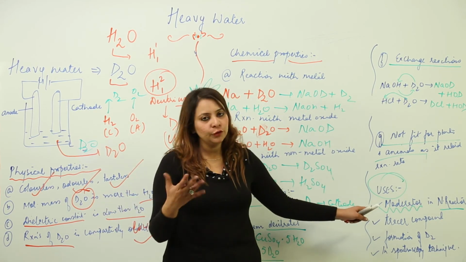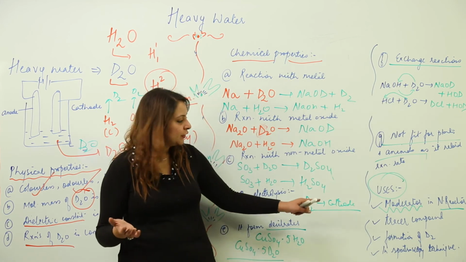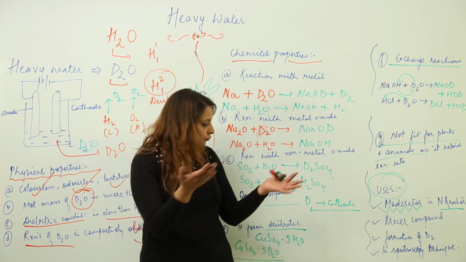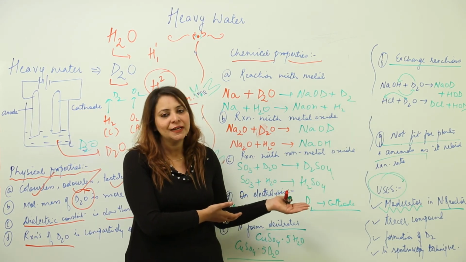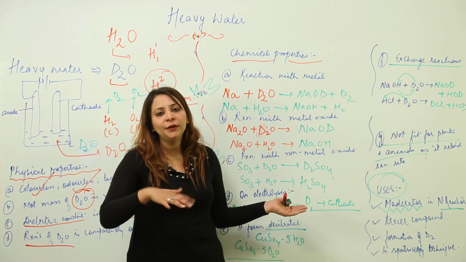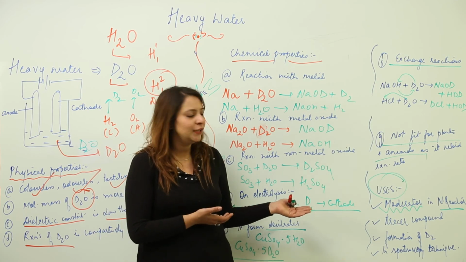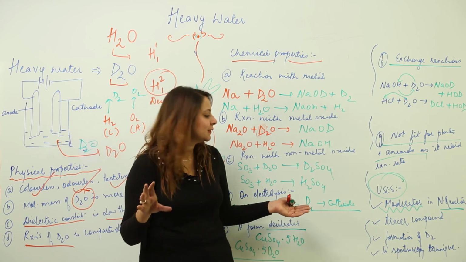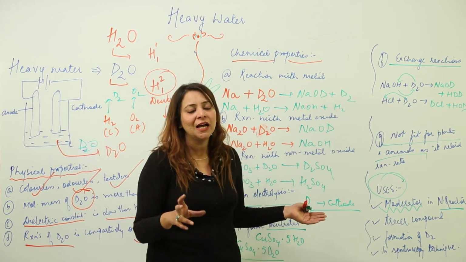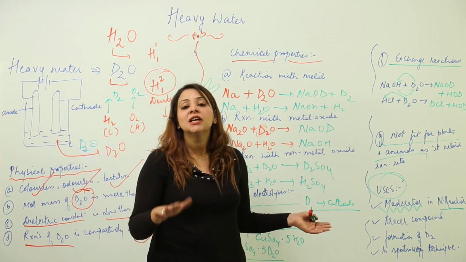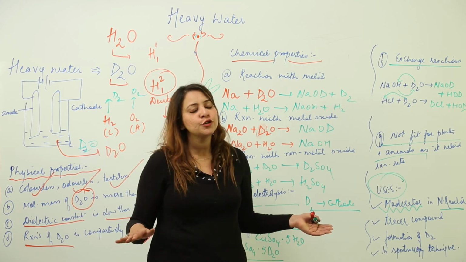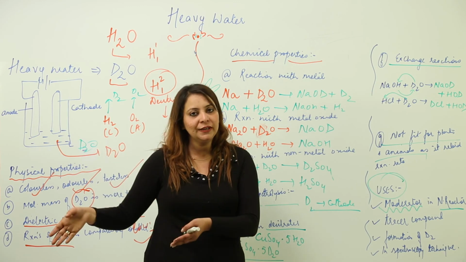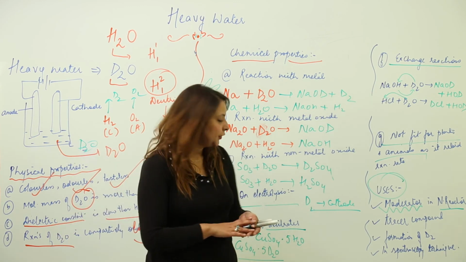If you are familiar with moderators, well and good, but if you are not, just learn it this way, that it acts as a moderator, or maybe you will study this nuclear reactor in a higher class. Otherwise, I am just telling you in a short span that the moderator is a substance which slows down the neutrons in order to carry out the effective fission reaction which is carried out in a nuclear reactor. So there it acts as a moderator.